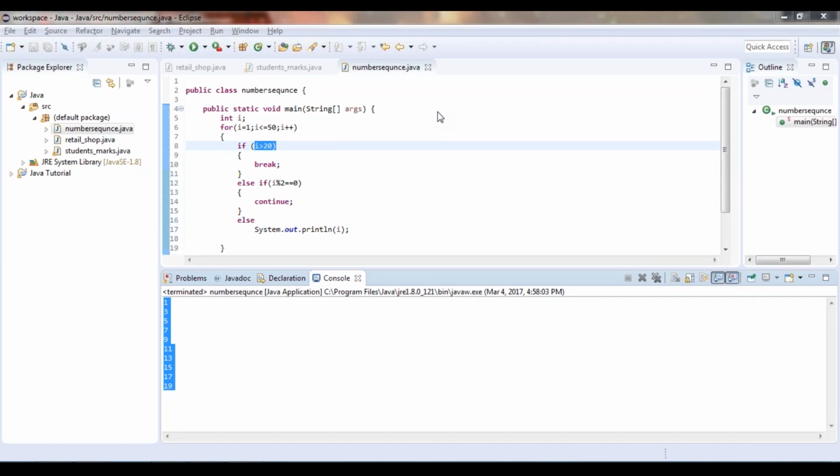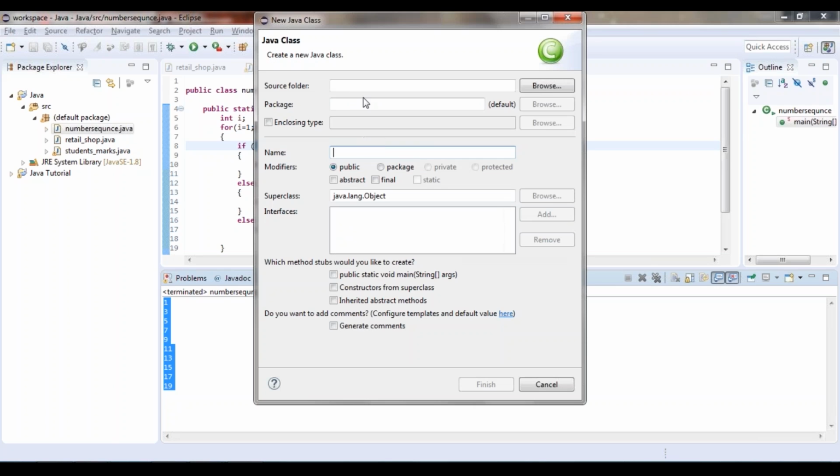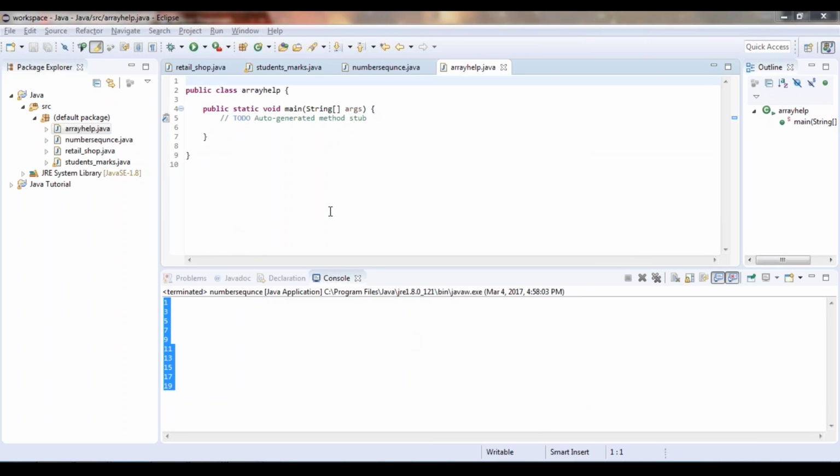Let's go back to our Eclipse. So here let me create a new class. I'm going to call it array help. So we need a two-dimensional array. So again, this is going to have amount. So what I'm going to do is that I'm going to make it a multi-dimensional array of double format. So double, I'm going to say invoice, and then you need to specify that it's a multi-dimensional array. So two square brackets and then equal to new double.